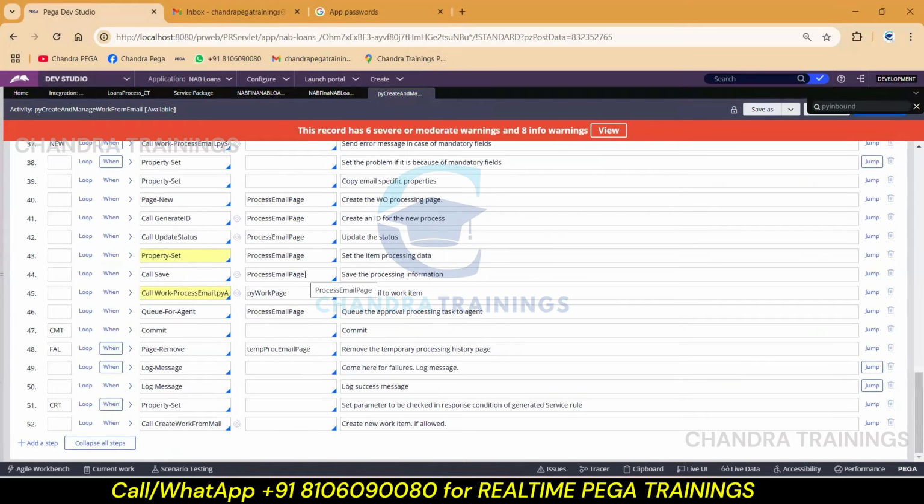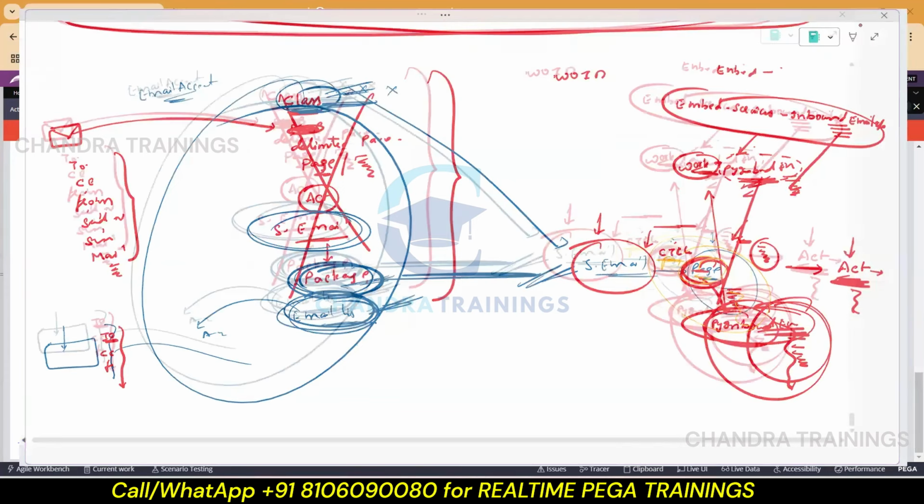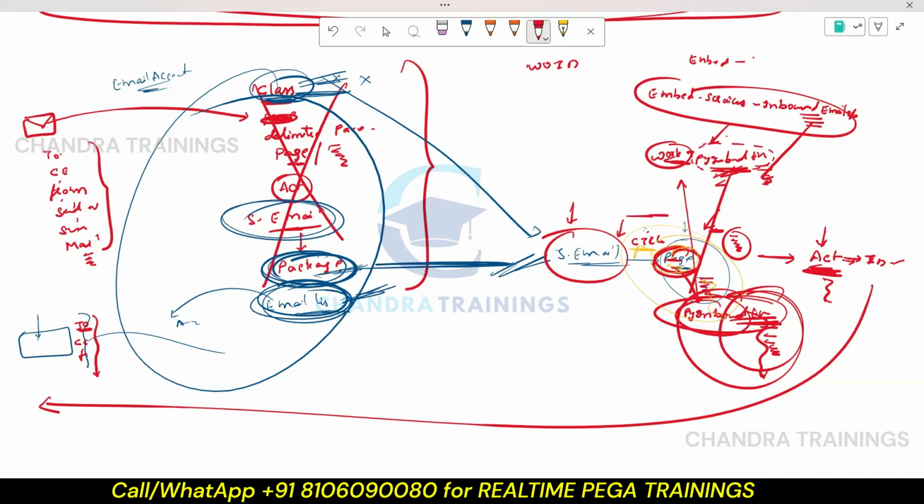So after activity execution is done, the work object ID will be generated, and further it has to do two things, right? After activity execution, generally two things happen: ID generation, and you are supposed to send one acknowledgement email also. So this is kind of a response.